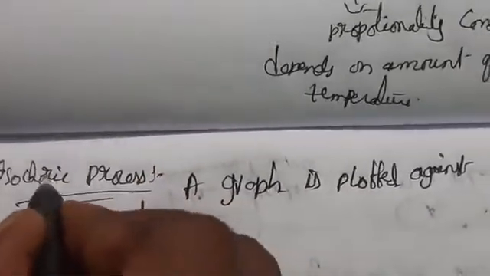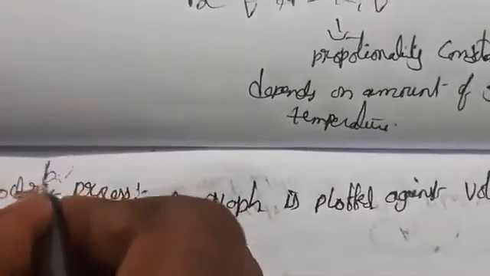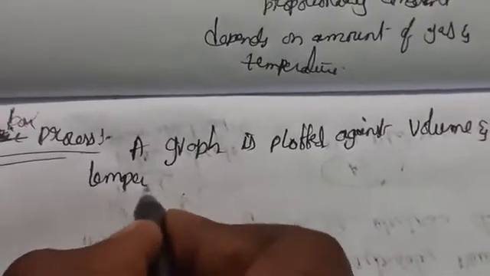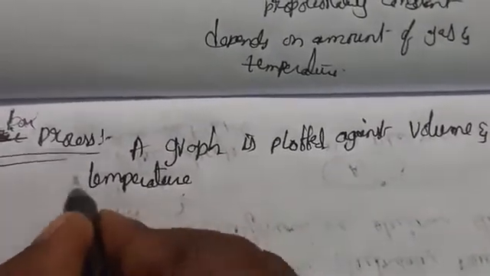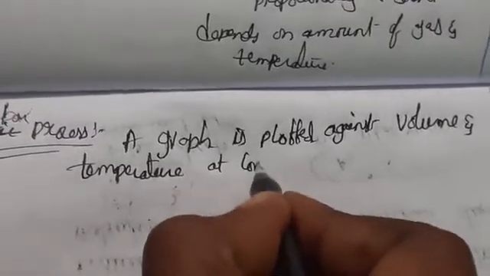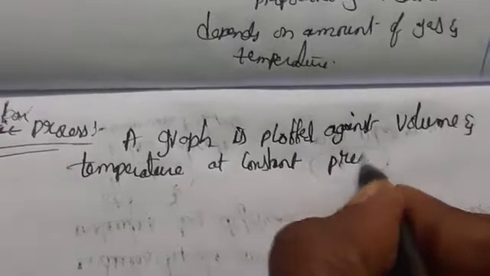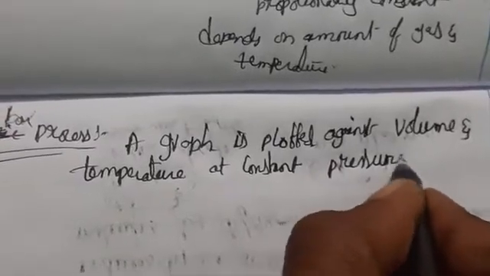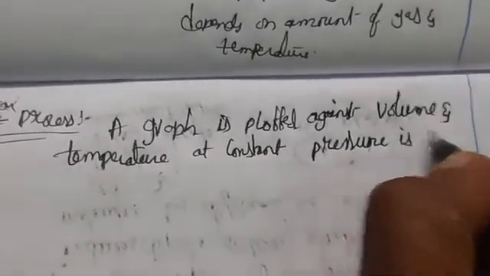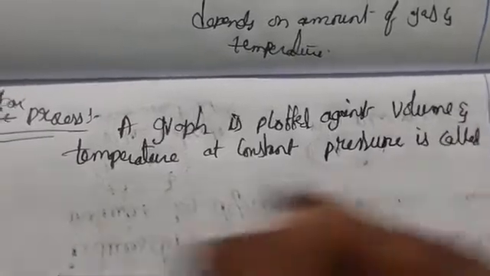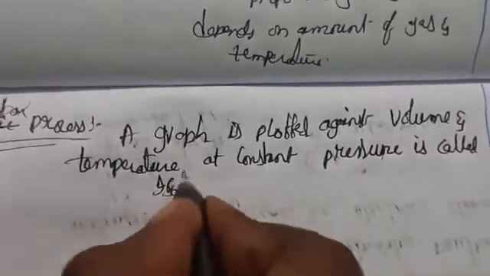So this is not isochoric, isobar process, sorry. Here a graph is plotted against volume and temperature at constant pressure. We call it isobar. At constant pressure, we call it isobar.